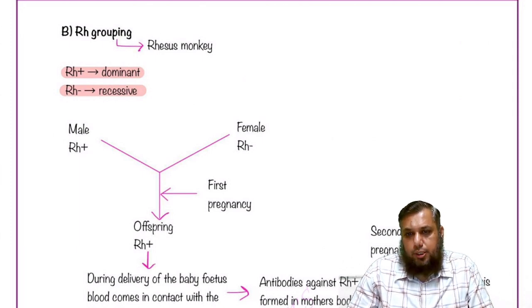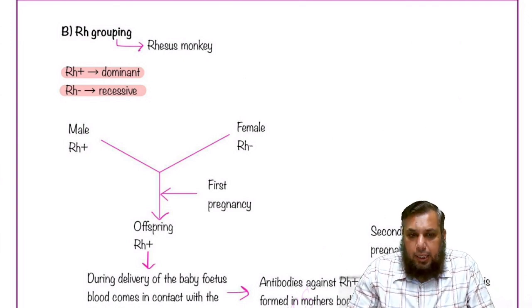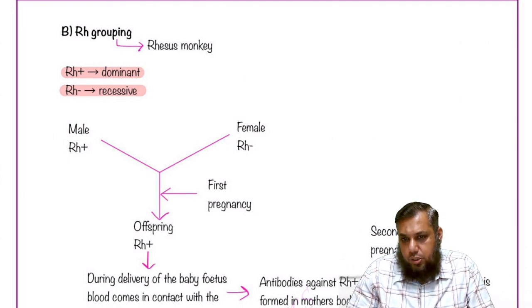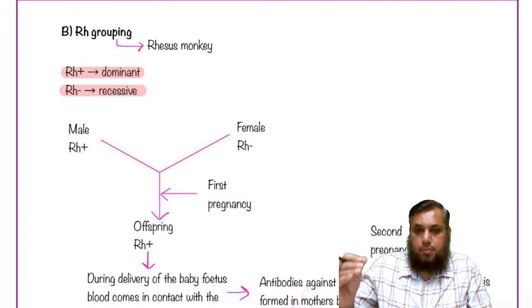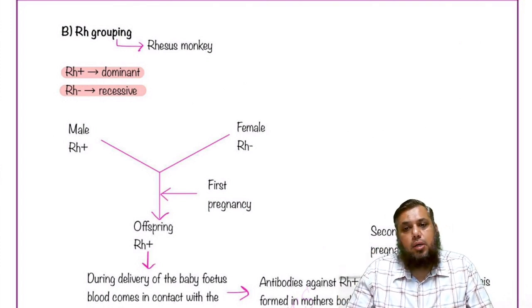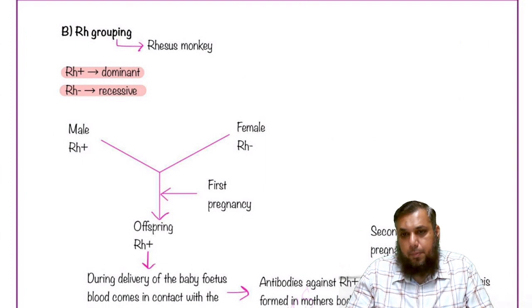But at the time of parturition, at the time of childbirth, during the delivery of the child, the placenta breaks. At that time, some of the fetal blood comes in contact with the maternal blood, resulting in the formation of antibodies against Rh positive antigens. And now the mother becomes sensitized. That is, her blood will show the presence of antibodies against Rh positive antigen. But first baby का कोई टेंशन नहीं, because the baby is already delivered, the baby is out, and the mother has produced the antibodies in the blood.